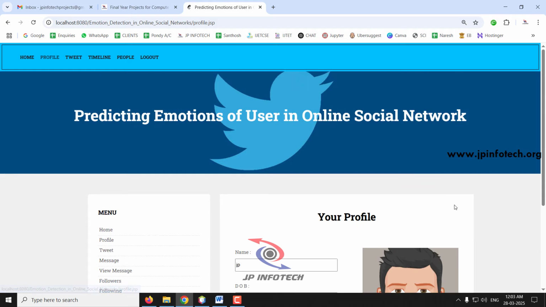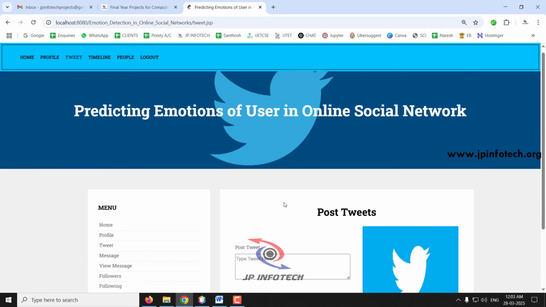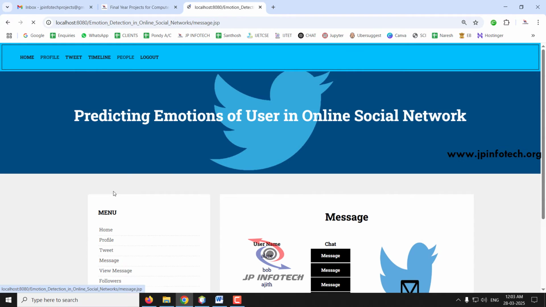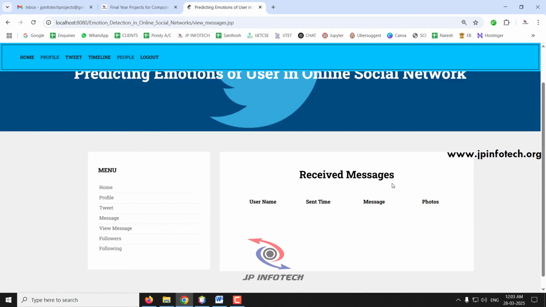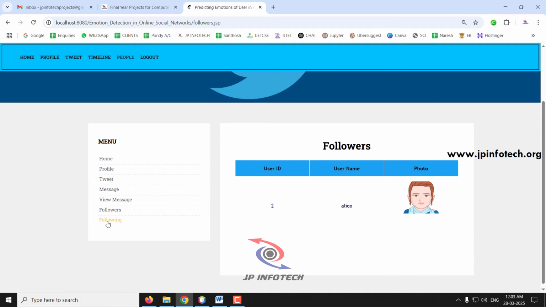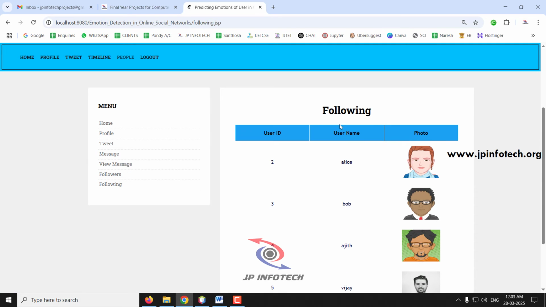You can see the profile information, you can post tweets, you can message someone privately, I'll show you that also. And you can see the messages which are received, and you can see the followers, and who you are following.